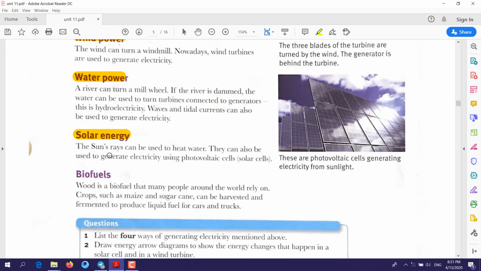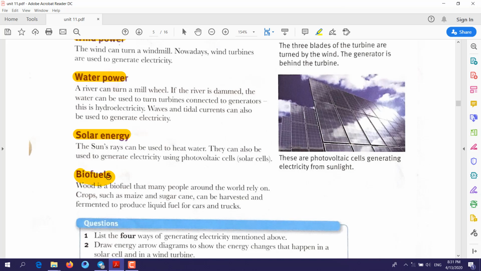Solar energy. What do you mean by solar energy? The energy that comes from sunlight, the light energy. The light energy will never finish up. So solar energy is another example of renewable energy.